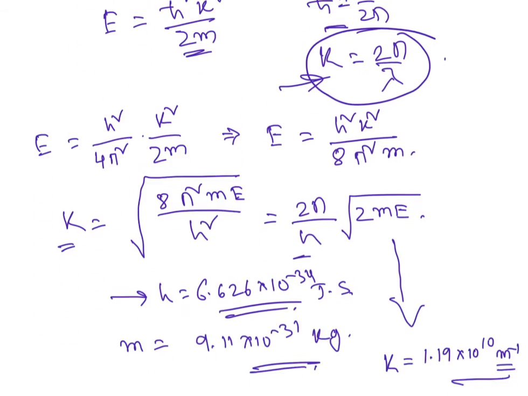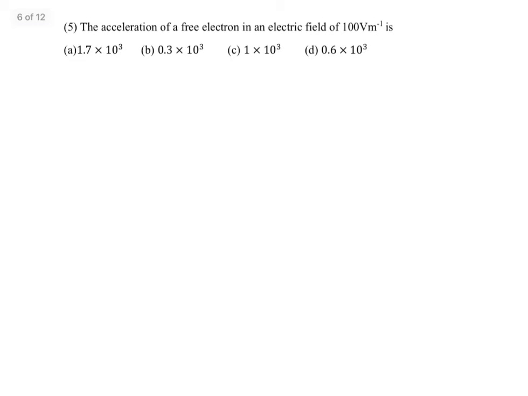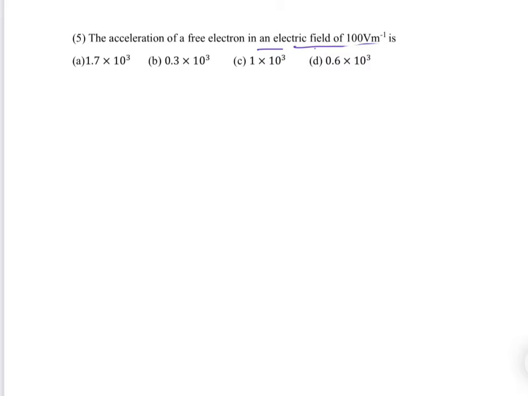So let's move to the next problem, problem number 5. The acceleration of a free electron in an electric field. The force experienced by an electron is given by E into e, where E is the applied field and e, sorry, is the electrical charge.